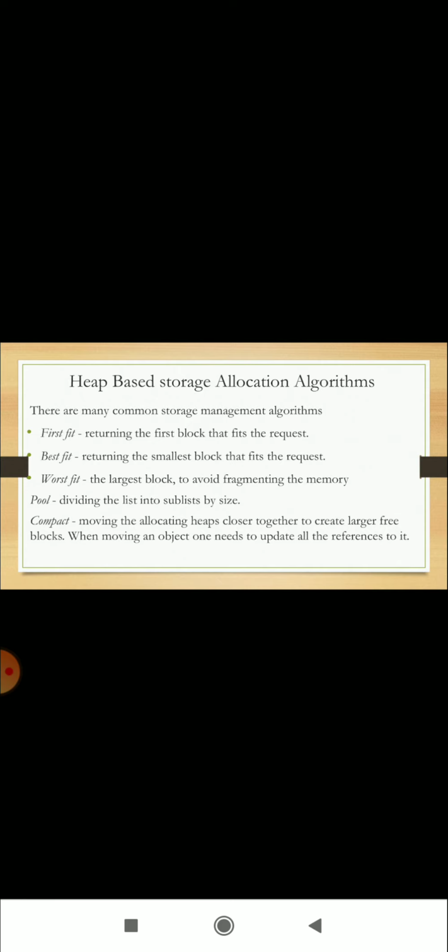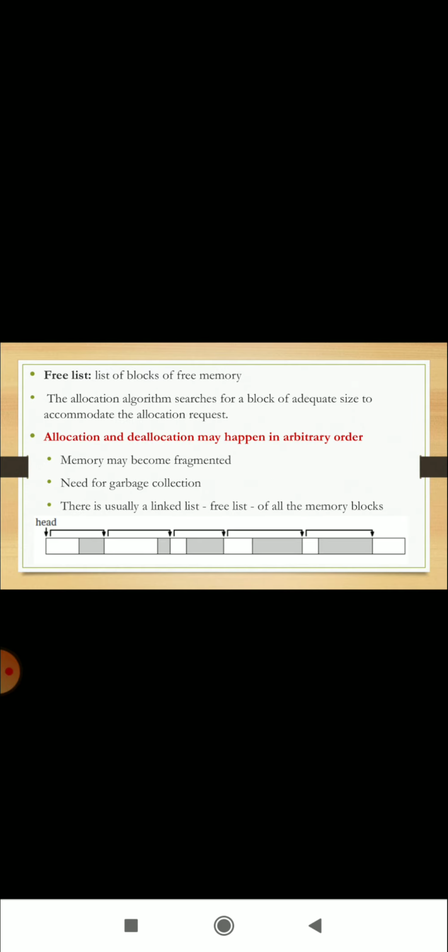There are many common storage management algorithms: first fit, best fit, and worst fit. Pool, compact. First fit, returning the first block that fits the request. Best fit, returning the smallest block that fits the request. Worst fit, returning the largest block to avoid fragmenting the memory. Pool, dividing the list into sublists by size. Compact, moving the allocated heaps closer together to create large free blocks. When moving an object, one needs to update all the references to it.